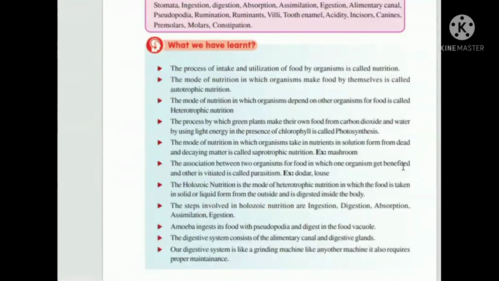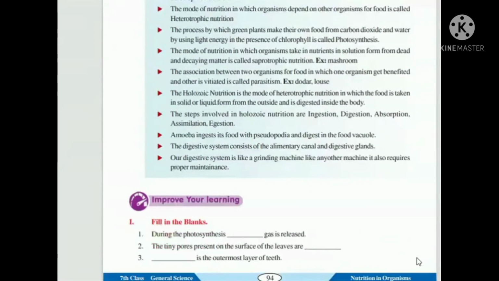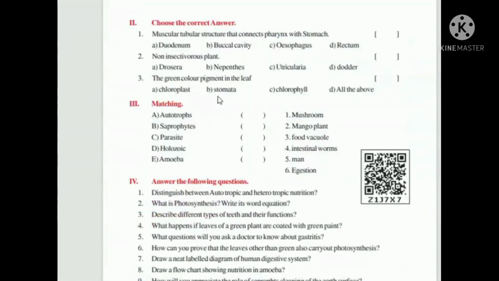Okay, children, this is about the lesson and these are the points. I am giving you questions and answers also here, sorry, only answers here. Take it with you. During photosynthesis, which gas is released? Oxygen. The tiny pores present on the surface of the leaf are stomata. Very good. Enamel is the outermost layer of the teeth. Yes. The muscular tubular structure that connects the pharynx with the stomach is called the esophagus. A non-insectivorous plant: dodder.